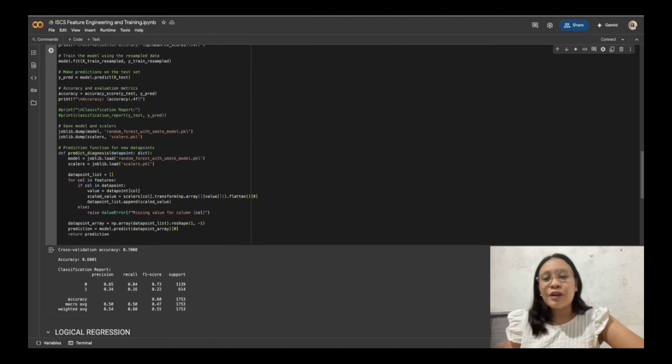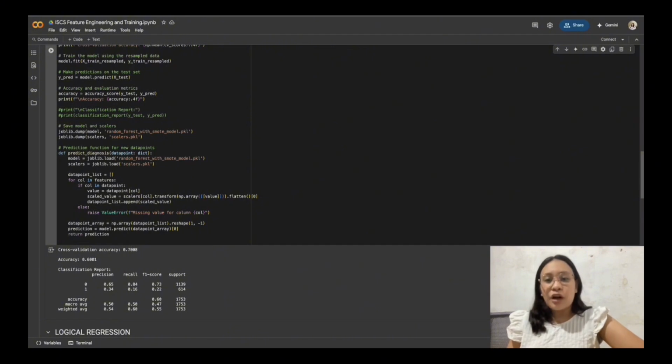And this is the classification report as well. If you can see the precision, recall, F1 score, and support. You can see here the 0 and 1, which are the labels, and it shows how precisely the model predicts. For 0, it is 0.65 or 65%, and for 1, it is significantly lower with 0.64. While the accuracy is not so bad at 60%, it shows that the precision for heart attack risk and non-heart attack risk is skewed or far from each other. So moving on to another modeling classifier that we did.